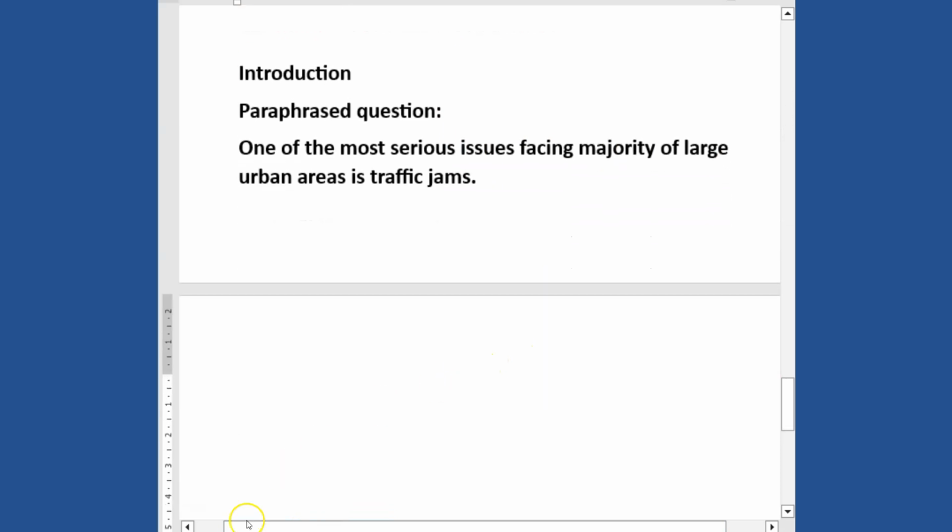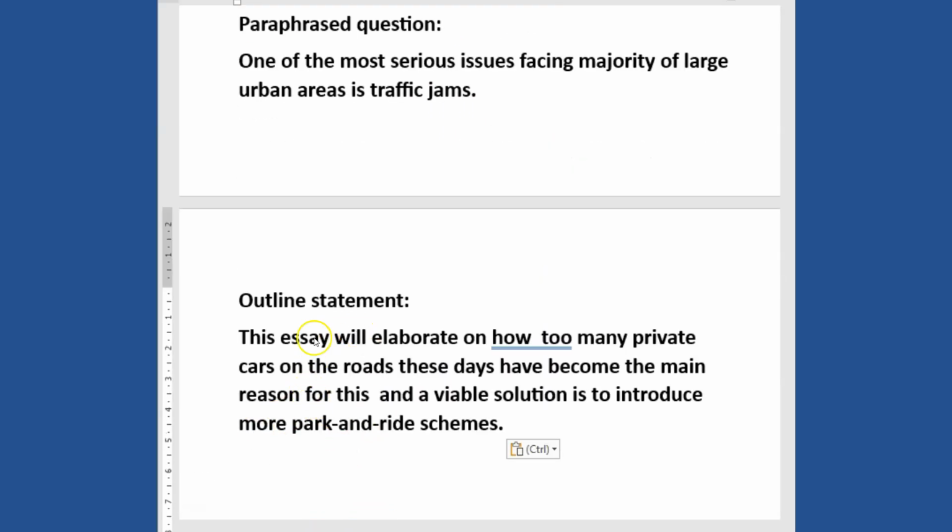So let's look at the outline statement. The outline statement is the one that will tell the reader what you're going to talk about in your essay. Let's read it. This essay will elaborate on how too many private cars on the road these days have become the main reason for this, which here is a reference to traffic congestion, and a viable solution is to introduce more park and ride schemes.